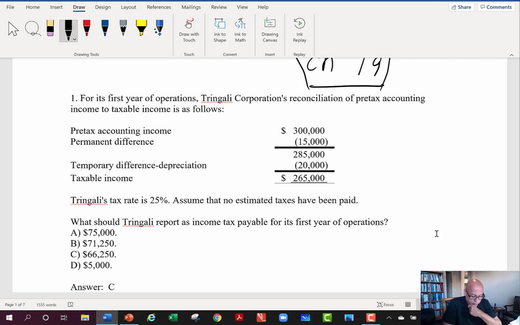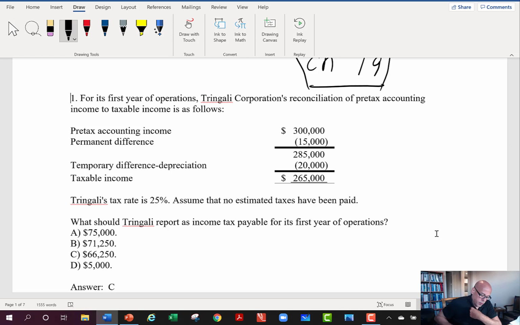The permanent difference that is $15,000, and then a temporary difference on depreciation, $20,000. Again, I'm not going to expect you to know details about tax law and what would be a permanent versus temporary difference. I'll just call them out as such as I test you on this material.